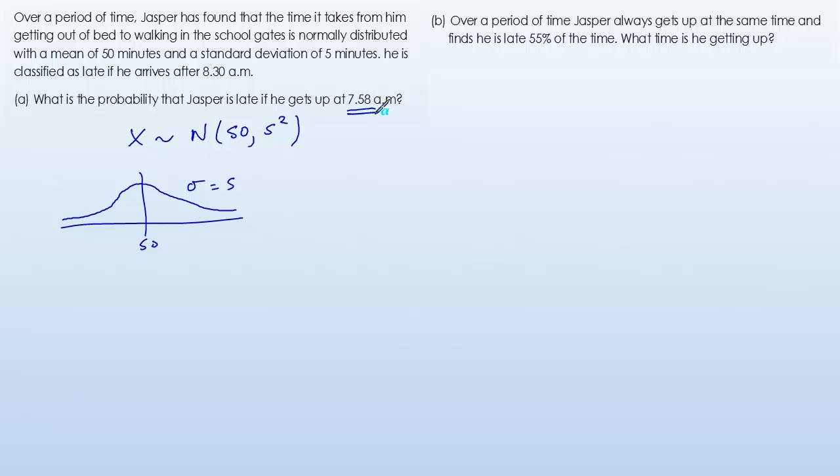If he gets up at 7:58, this is 8:30, then he's got 32 minutes to get to school. So if it takes him greater than 32 minutes, he's late.